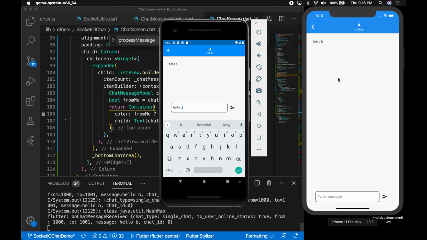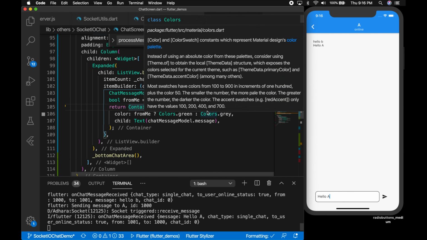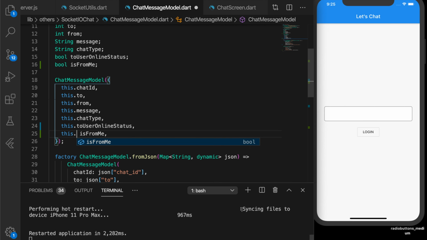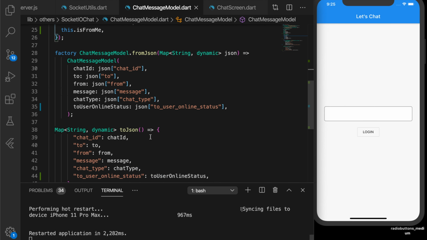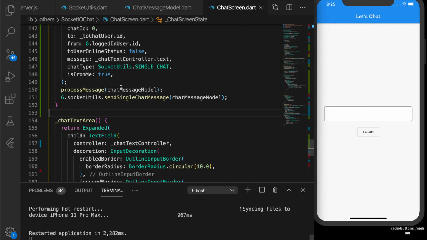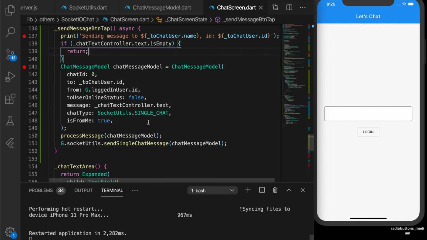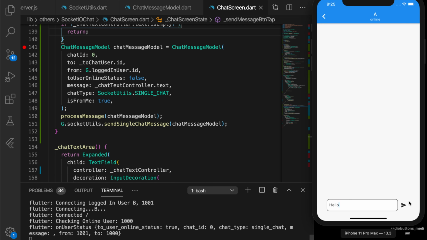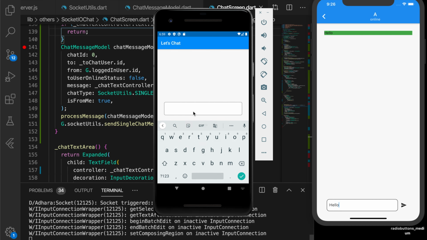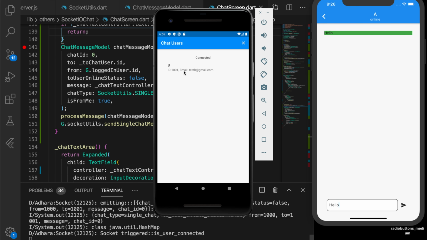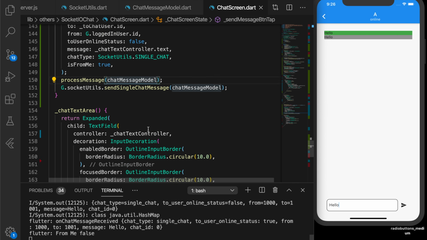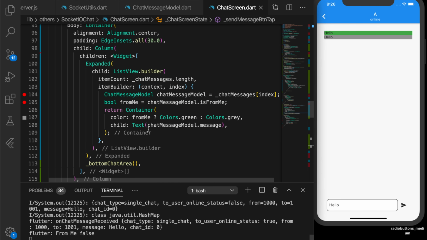Okay, it's not changing the color, so let's see what is wrong. So let me go to the chat message model, so that should be this dot is from me. Okay, then it will initialize. Okay, I think now it's good. Hello. Okay, now it's updating. Okay, working good. Now you can customize it in your own way.